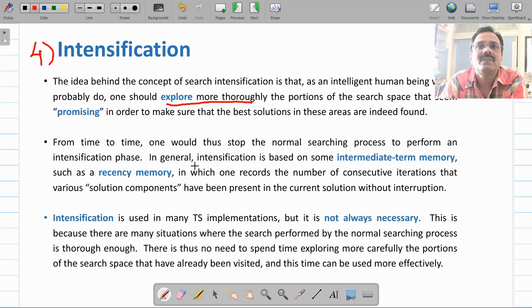Now how to do this? This intensification you can implement with the help of intermediate term memory, which is also called recency memory. Now how to implement this recency memory?